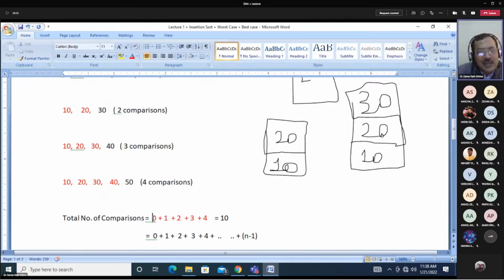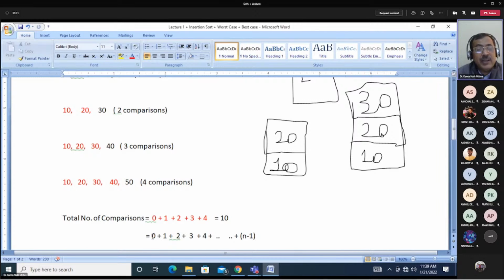So these are 5 elements. So 5 elements, sum was 0 plus 1 plus 2 plus 3 plus 4. If we were having 100 elements, then what would our sum be? Number of comparisons कितने होते? Sir, 0 plus 1 plus 2 plus 3 up to 99, sir. Yes, sir. 1000 elements लेते. In that situation, what could be the number of comparisons? 0 plus 1 plus 2 plus 3 up to 999.